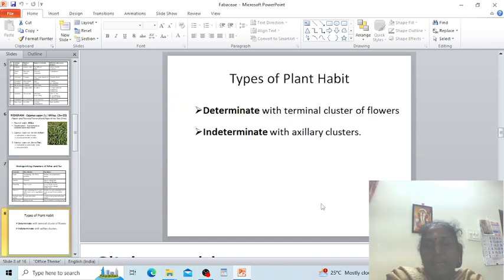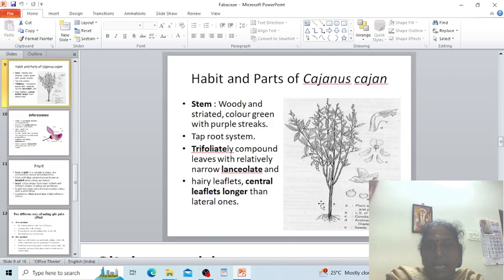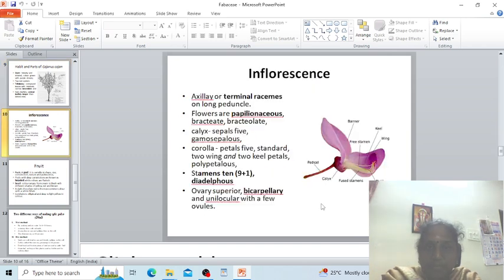Another thing is plant habit, that is determinate and indeterminate, sometimes semi-determinate also. Determinate has a terminal cluster of flowers, and indeterminate has axillary clusters. Stem is woody, and color is green with purple streaks. They have a taproot system and trifoliate compound leaves, relatively lanceolate and narrow, with hairy leaflets, and the central leaflet is longer than the lateral ones. The inflorescences are axillary or terminal raceme with long peduncle, and a papilionaceous flower.